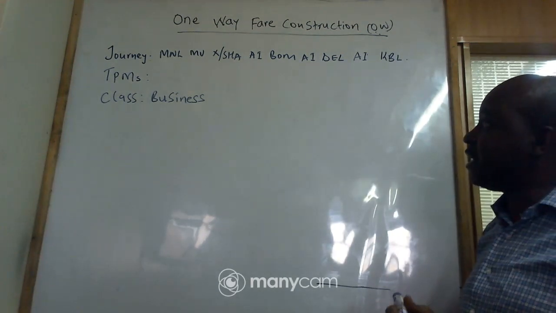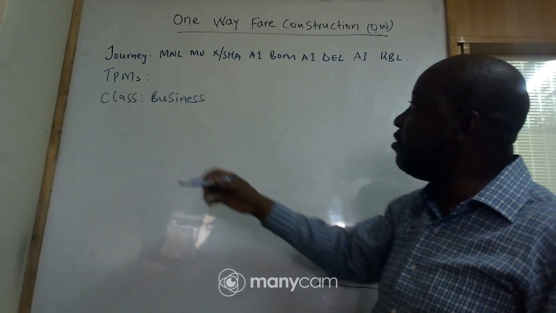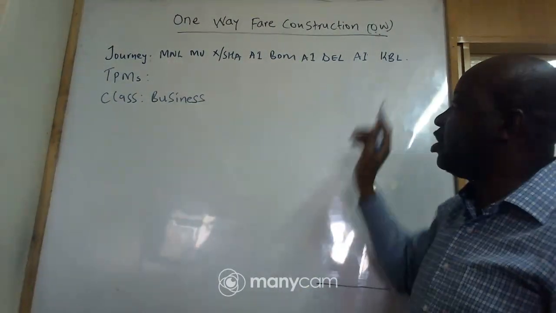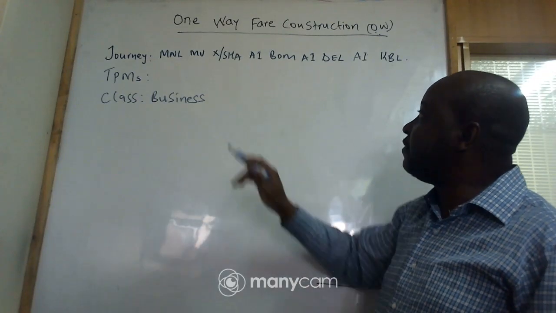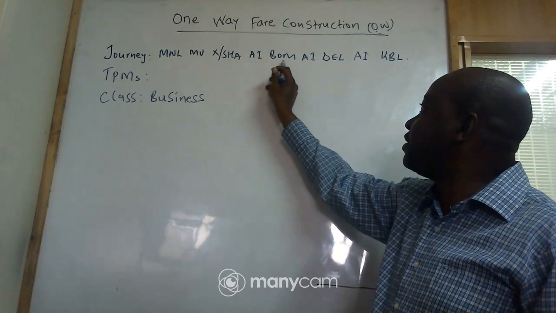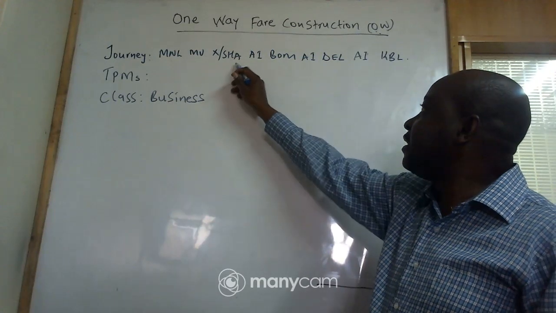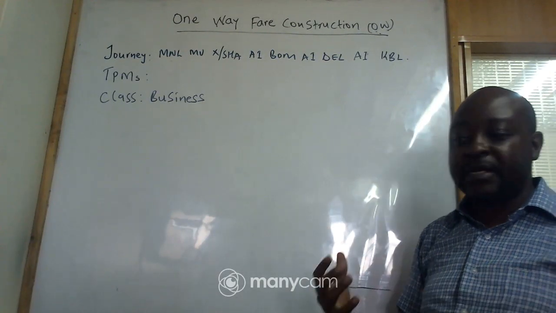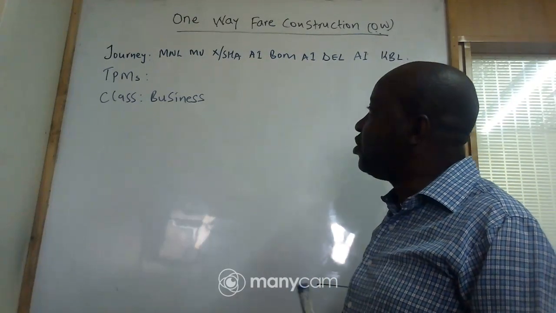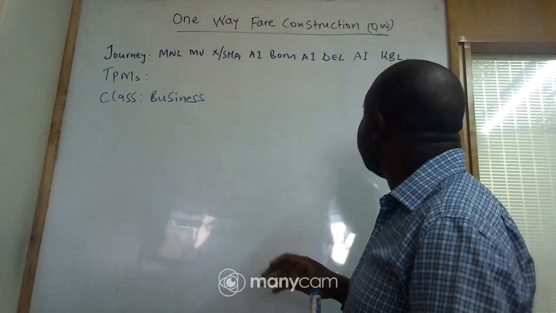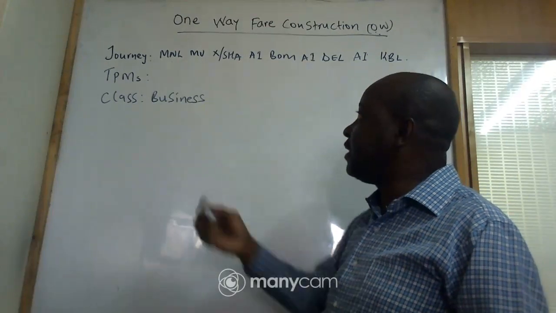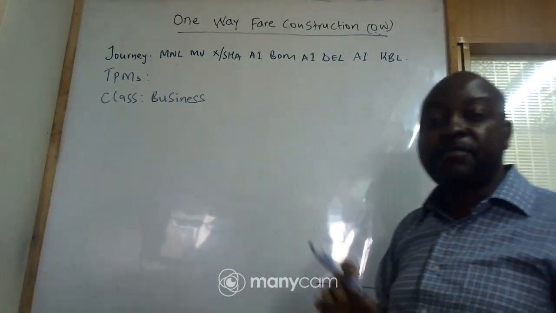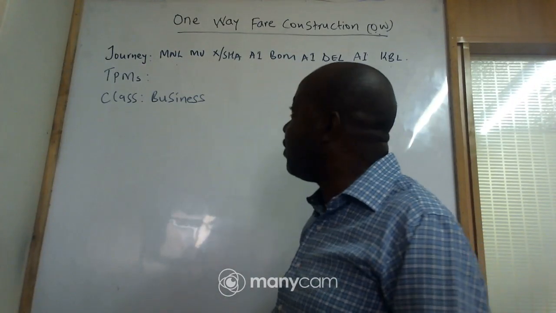So if you look at this journey, this is our origin, and then this is our destination. Then these are what you call the via points. So it has three via points. And then how do you know that this is a one way? If you look at this journey, the origin and destination are in different countries. Manila is in the Philippines, and Kabul is in Afghanistan. So it qualifies as a one way.